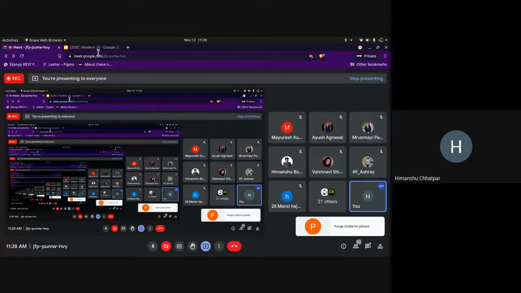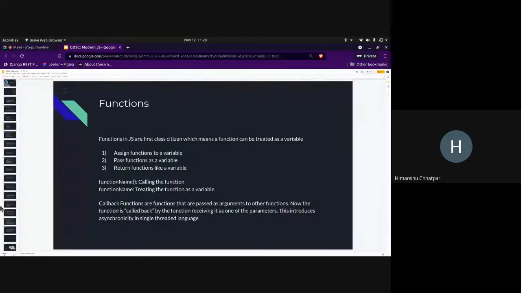Okay, so let's move on. The next important part about JavaScript is functions. Functions are first class citizens. This is what I said in the first slide too. So what does this mean? In JS, functions can be treated as regular variables. So you can assign a function to a variable, you can pass a function as a variable, or you can return functions like a variable. This is what it means to be a first class citizen.